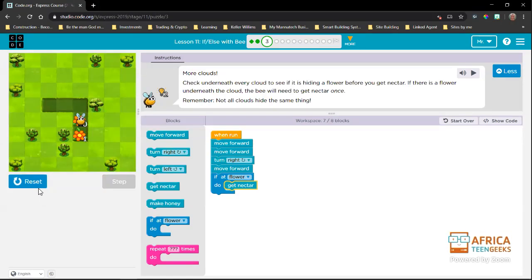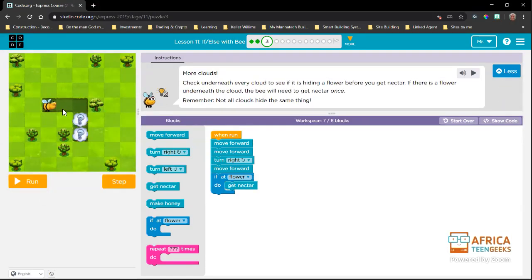Okay, now we've solved a few problems. We've moved from here to there. We've turned, we've moved there. We've checked for a flower. If there was a flower, we got the nectar. But we need to do that twice. So we can take this single sequence and we can quickly just set this in here. Thank you, Dante. And then we're going to repeat that twice, okay?